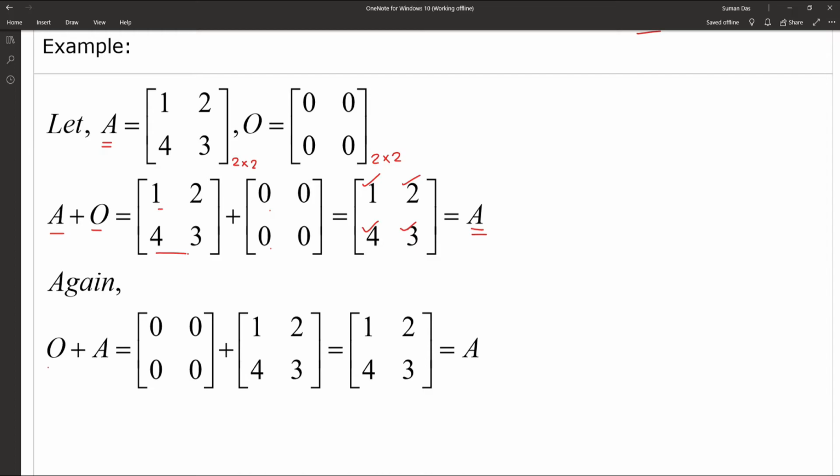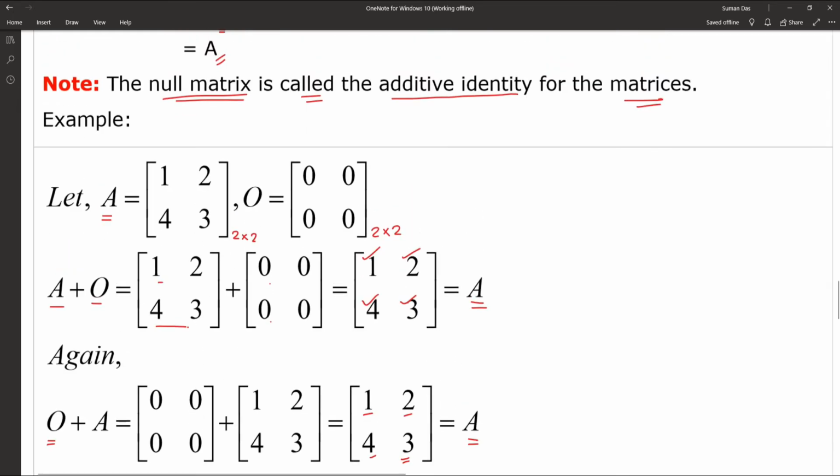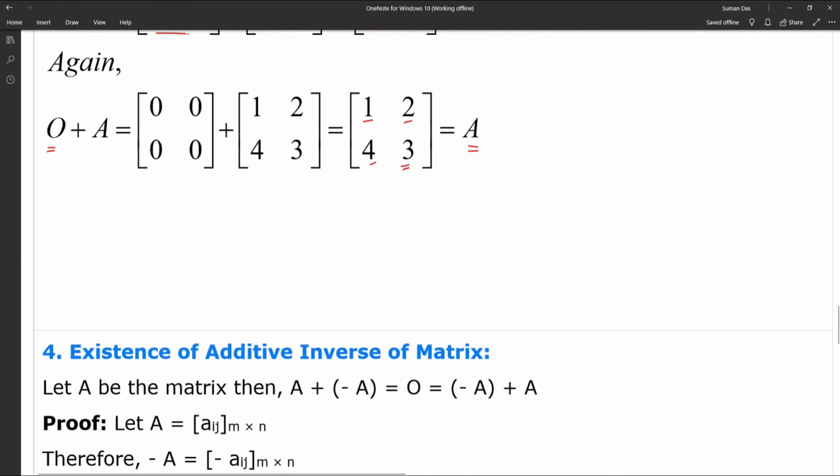Now we take the null matrix on the left hand side of the plus operator. So that one is O plus A, that means [0, 0; 0, 0] plus [1, 2; 4, 3], and 0 plus 1 is 1, 0 plus 2 is 2, 0 plus 4 is 4, 0 plus 3 is 3, and that one is the matrix A itself. So once again, we can say the null matrix is the additive identity for the matrix.